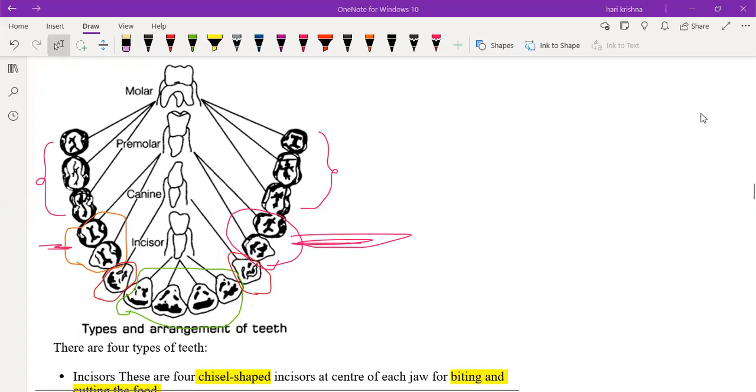Canines are used for tearing the food. Okay, just check it once again. Okay, Mahira, I'll ask you once again.